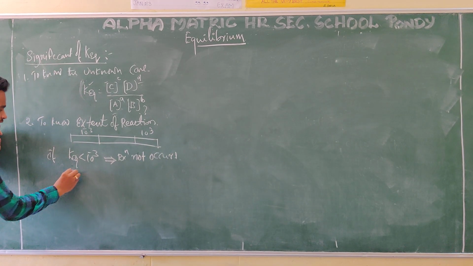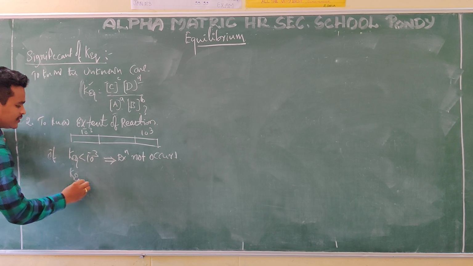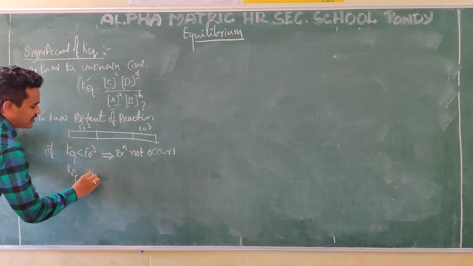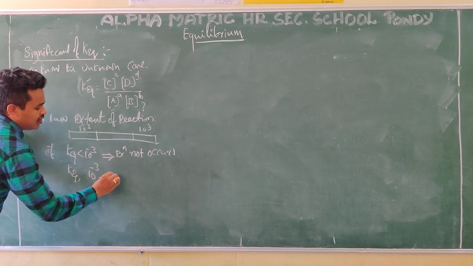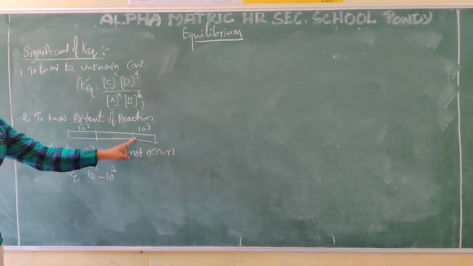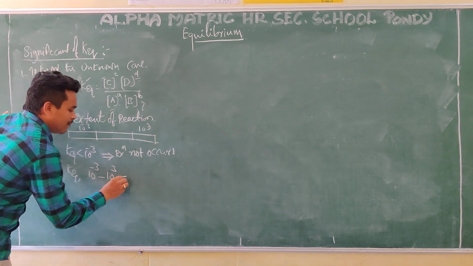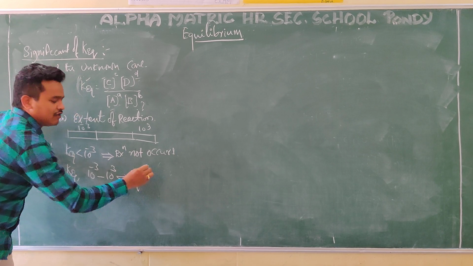If K equilibrium lies in between, what is that? 10 power minus 3 to 10 power 3, this value to this value. At that time, that implies the reaction is in an equilibrium state.